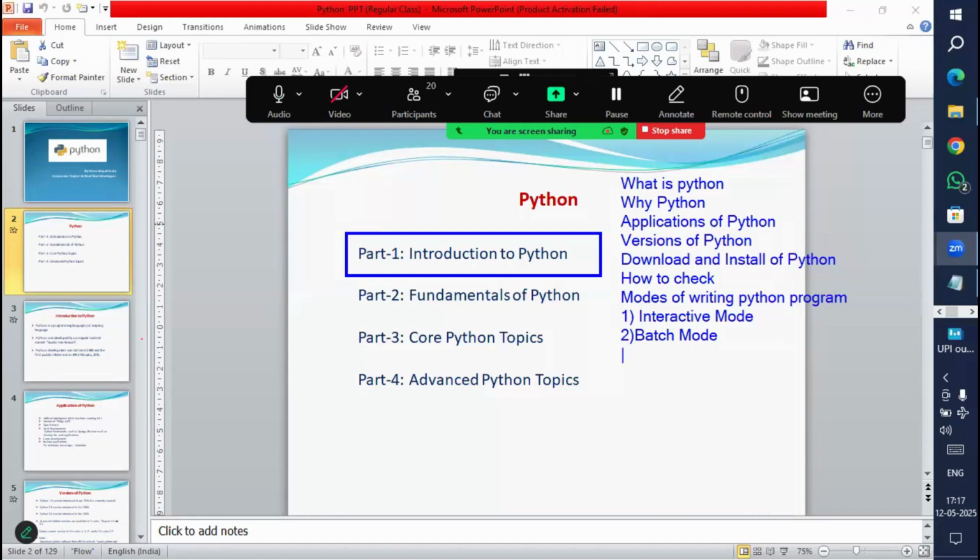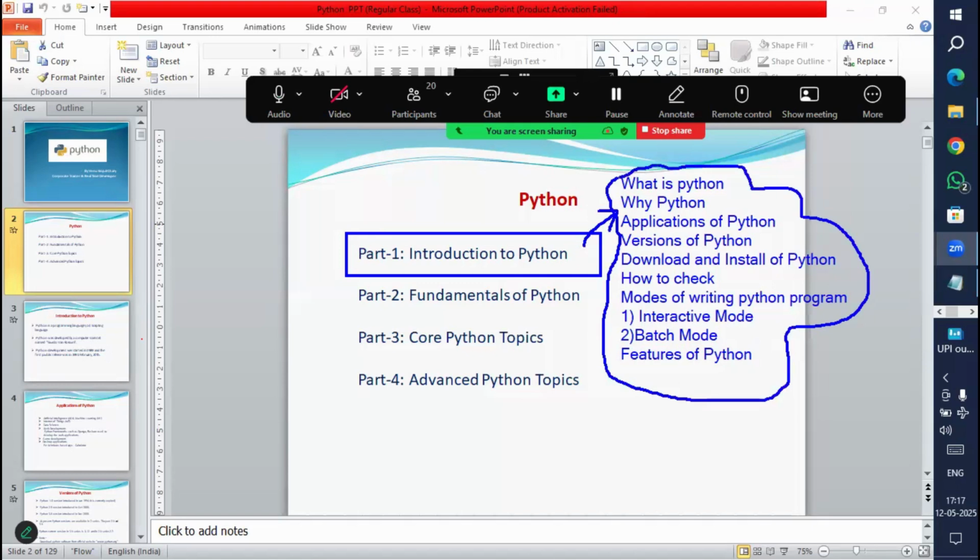After this, I'm going to explain the important features of Python. All of these come under this part one. Now I'm going to explain all of these one by one. Once we complete this part one, it will take hardly 3 sessions from today. For example, I'll take 3 sessions.